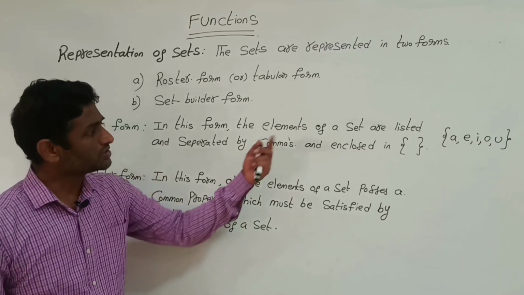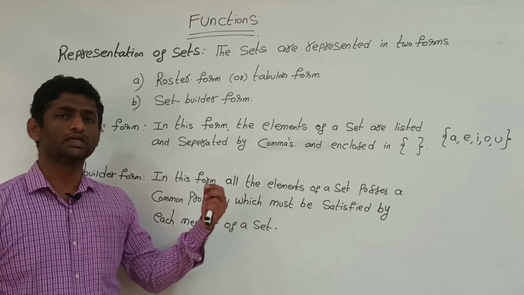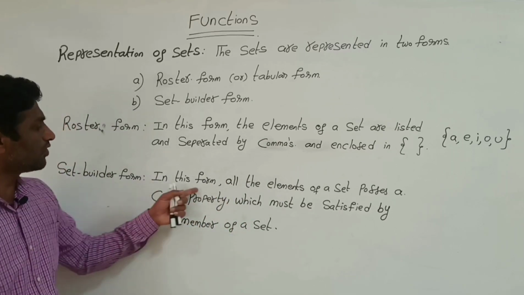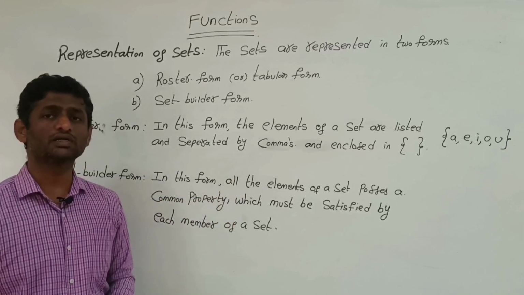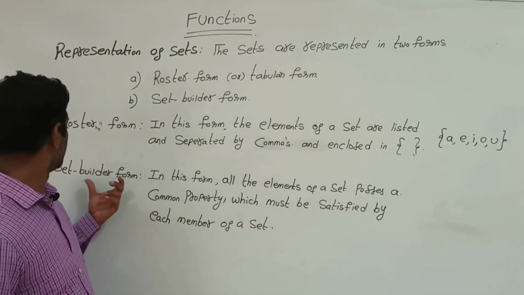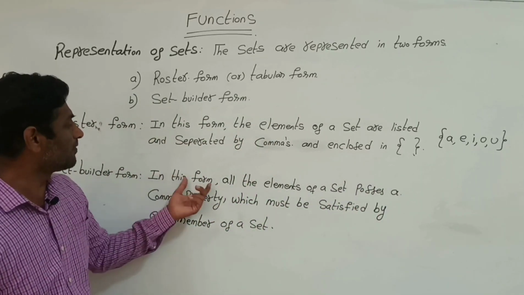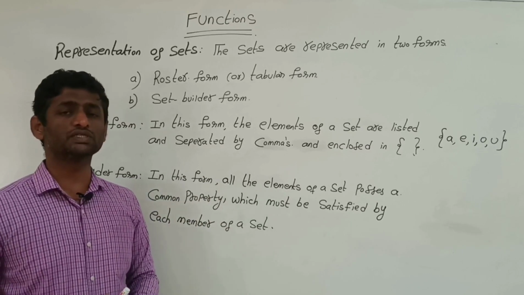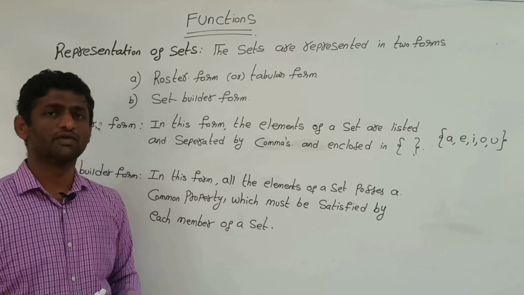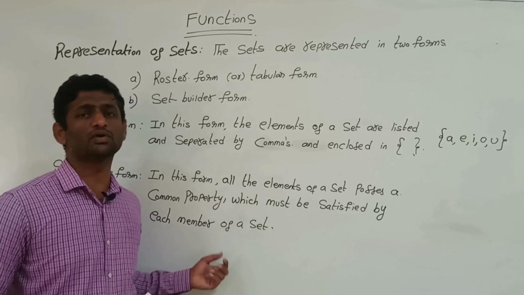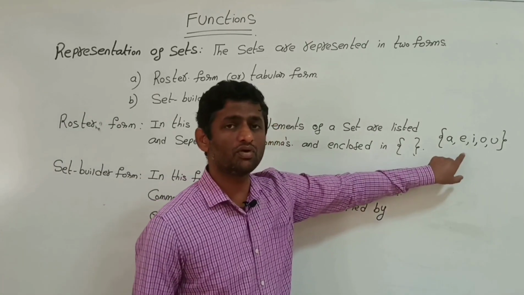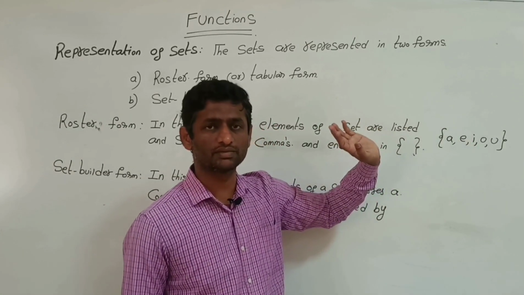And one more, so instead of that, we can use one more form, that is set builder form. In this form, all the elements of a set possess a common property, we can say a common variable, which is satisfied by each member of the set. For example, this is an example of vowels in the English alphabet.